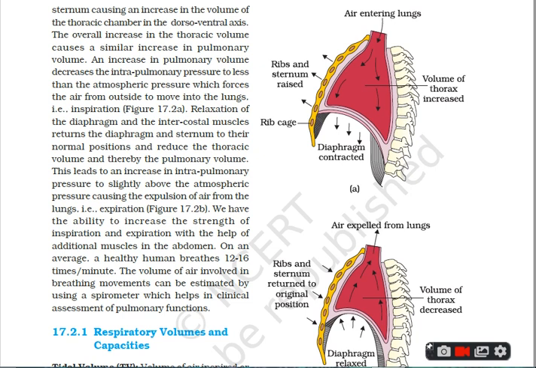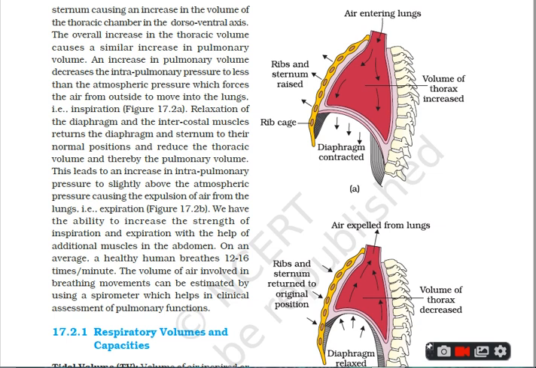The internal intercostal muscles contract because of the relaxation of external intercostal muscles, which pulls down the upper ribs towards the lower ribs. I repeat, the internal intercostal muscles contract, which pulls down the upper ribs towards the lower ribs. This decreases the volume of the thoracic cavity.